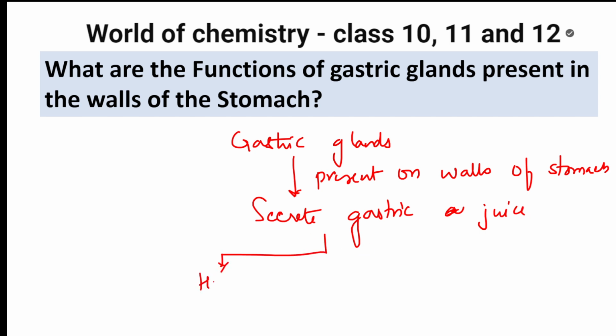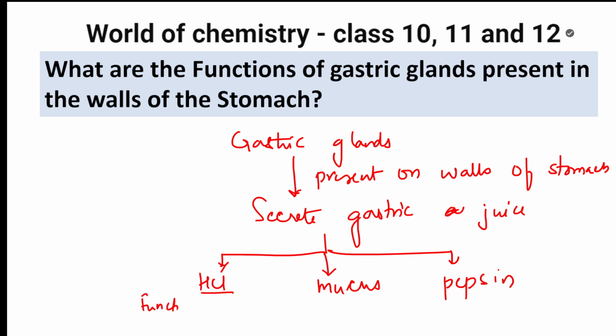It has three things: one is HCl, one is mucus, and one is pepsin. HCl protects from germs. Mucus protects the inner lining of the stomach. Pepsin helps in protein digestion. These are the important functions of the gastric glands. These functions were already discussed just now; just go back and watch the functions. All right. Next question.